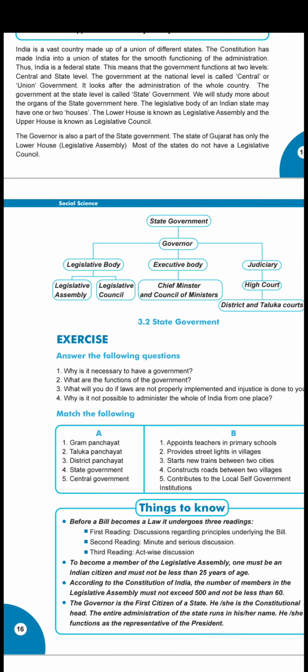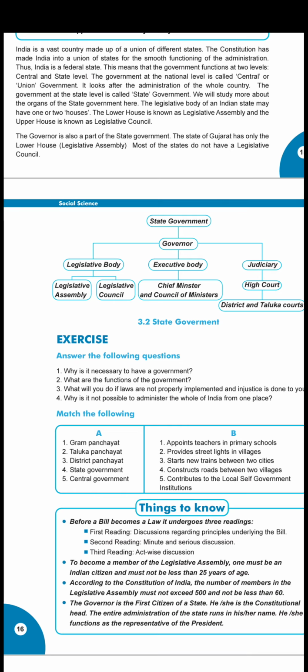Here children, again this is the continuation of the same lesson 3. As India is a very vast country, it has different states and the Constitution made India into a union of states. In India we have many states, 28 states are there in our country, and the union territories are there.